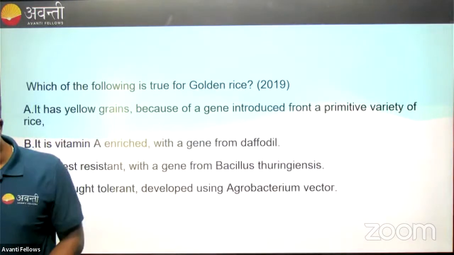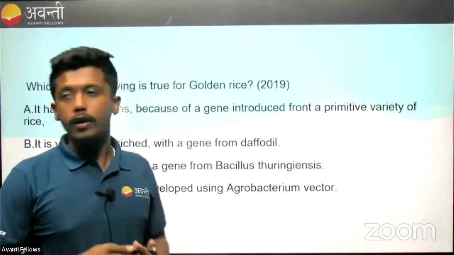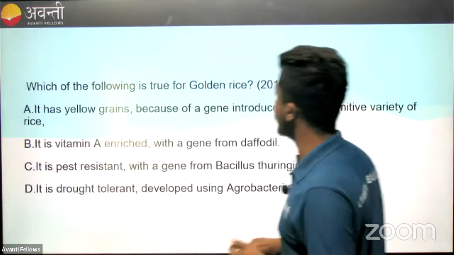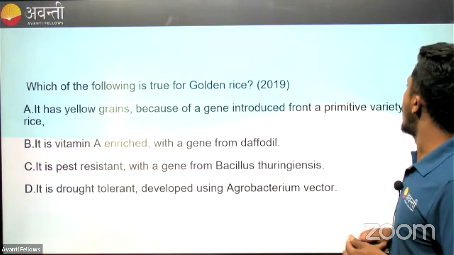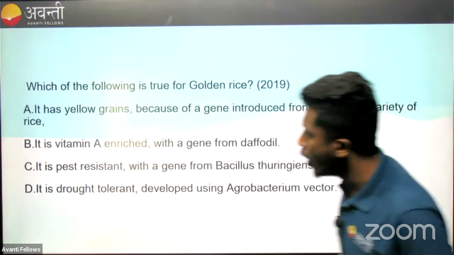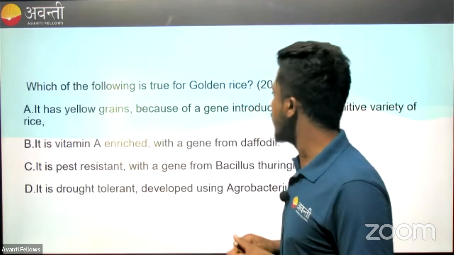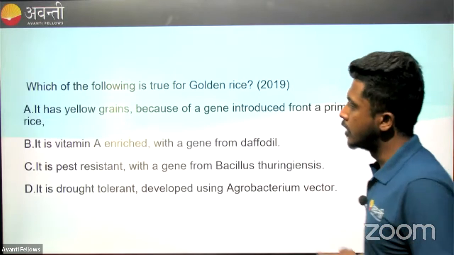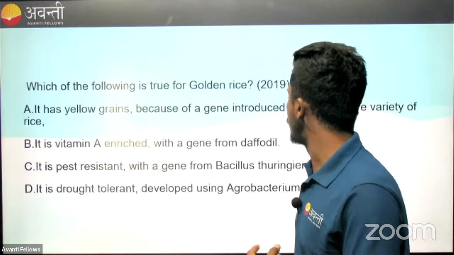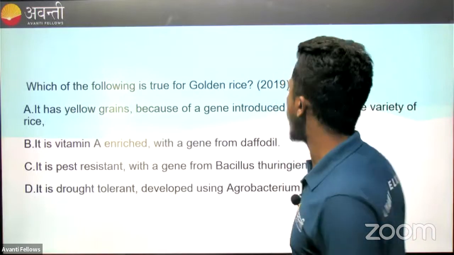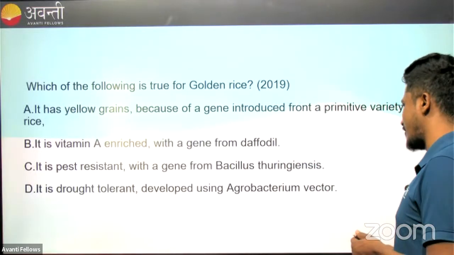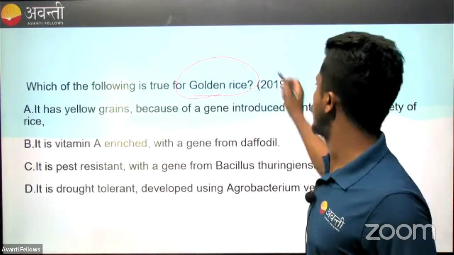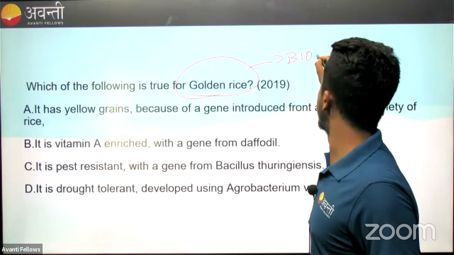Next one. Which one of the following is true for golden rice? You have the options. It has yellow grains because of a gene introduced from a primitive variety of rice. It is vitamin A enriched, with a gene from daffodil. It is pest resistant with a gene from Bacillus thuringiensis. It is drought tolerant, developed using Agrobacterium vector. When we talk about golden rice, it's very famous. Why? Because it is also called biofortified rice.